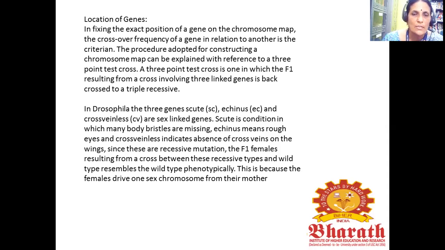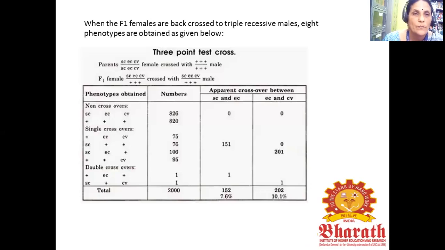Since these are recessive mutations, the F1 females resulting from a cross between these recessive types and wild type resemble the wild type phenotypically. This is because the females derive one sex chromosome from their mother. So when the F1 females are backcrossed to triple recessive males, 8 phenotypes are obtained as given below.